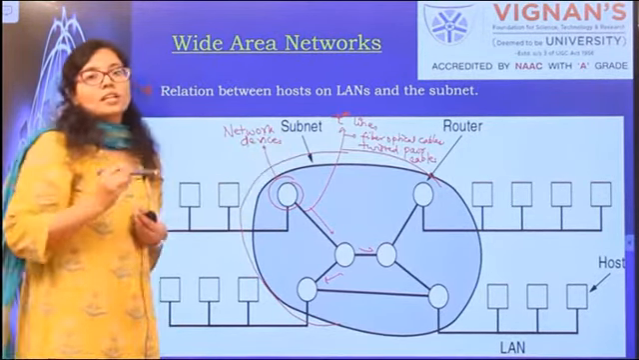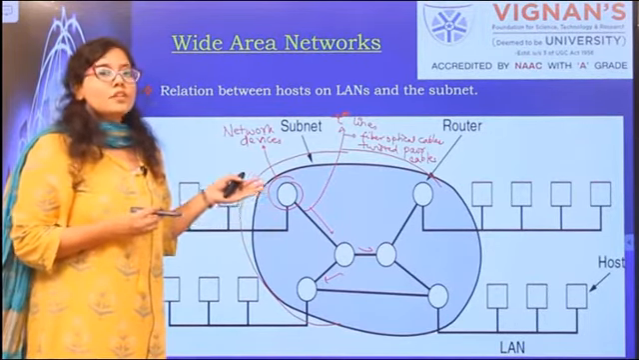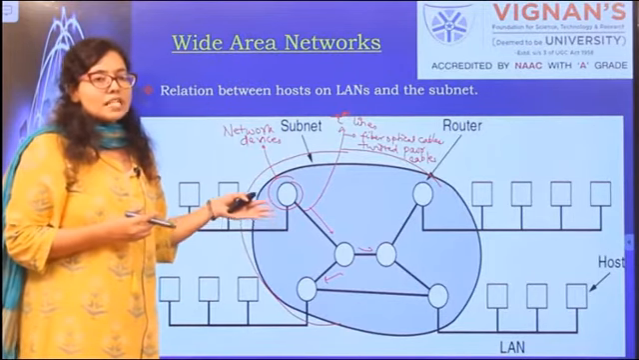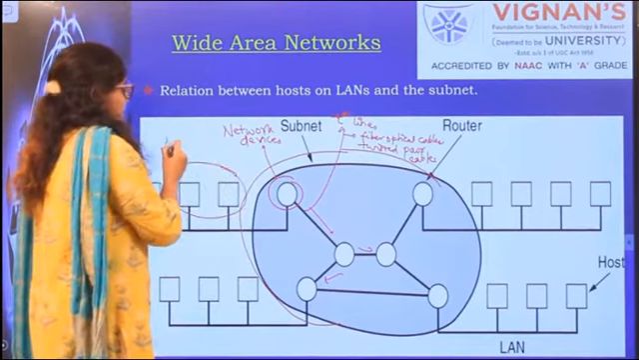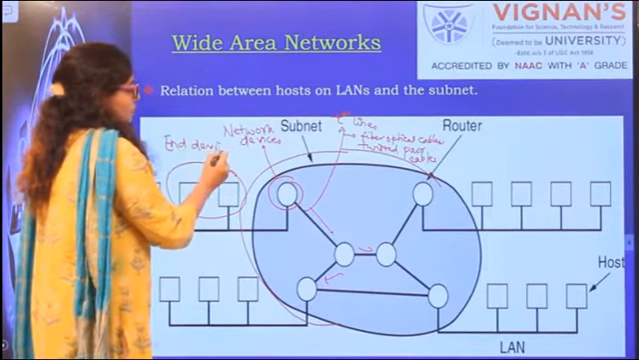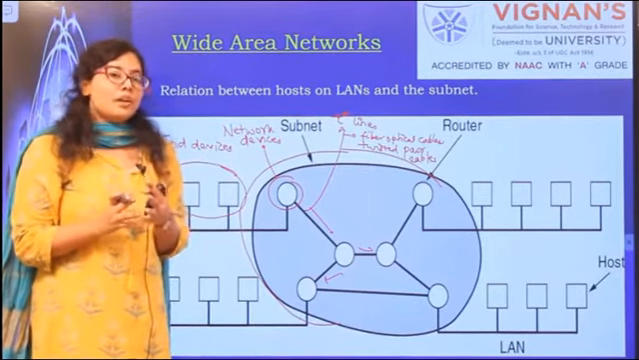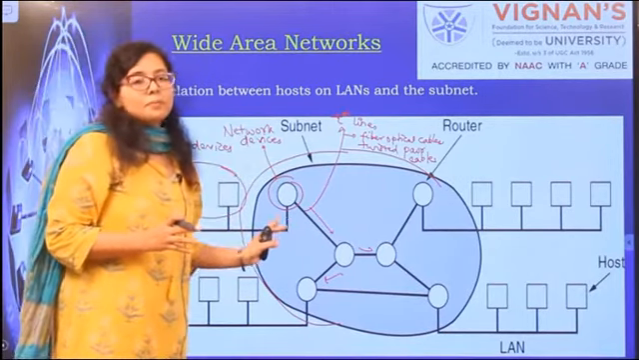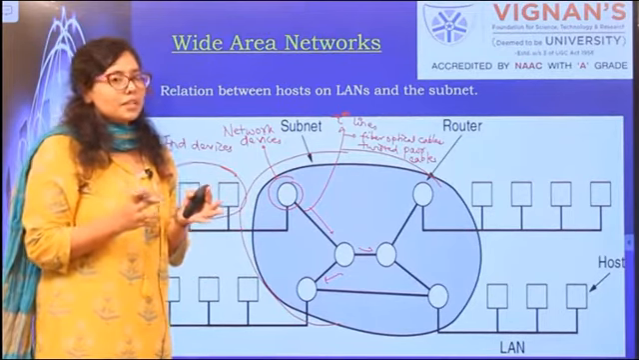So what is there in networking devices? Basically network devices consist of switches, routers, hubs, repeaters, as we have already seen. So these devices are called the end devices. At the end, when you combine these end devices together with the subnet, you get computer networks. That is the definition of a computer network.